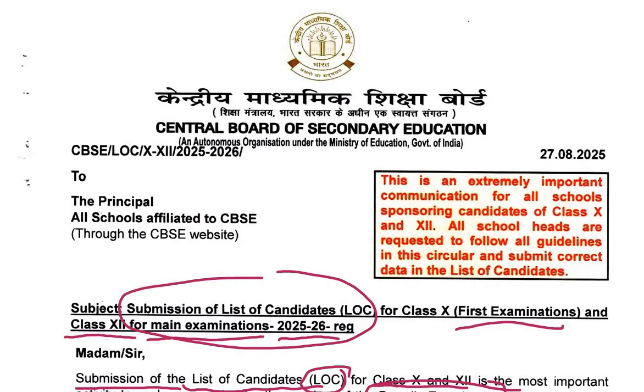This is an extremely important communication for all the schools sponsoring candidates of class 10th and 12th. All the schools are requested to follow all the guidelines in this circular and submit the correct data in the list of candidates. All the students of class 10th and 12th are requested to kindly go through this circular regarding the fee structure and the correctness of the details filled by them. The link of this circular is given in the description box of this video.